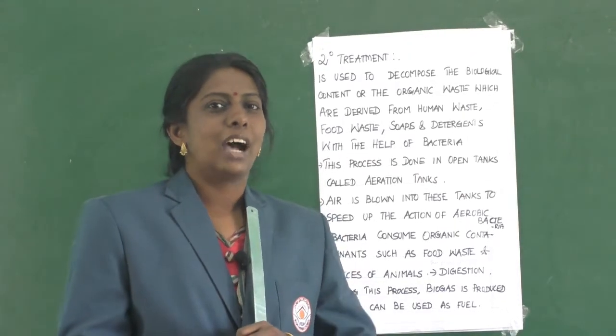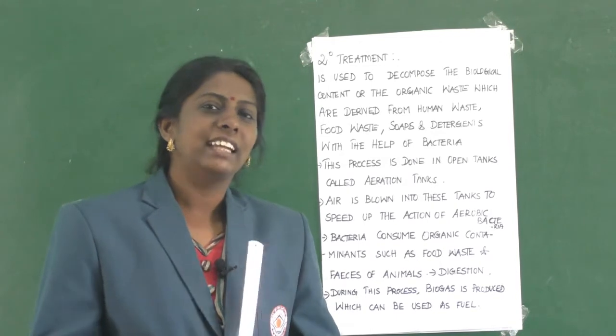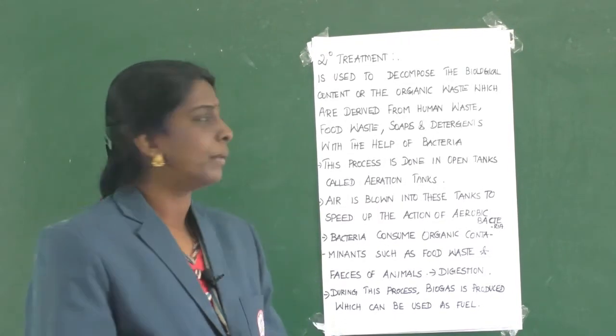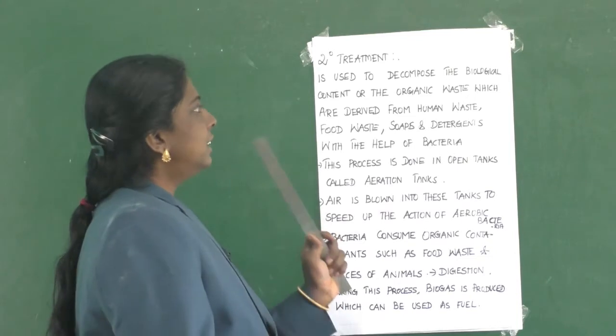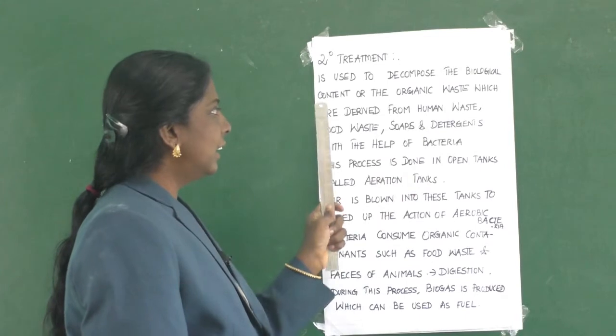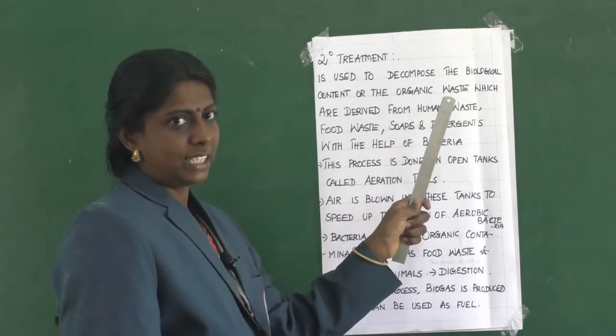Yes, children, now let us learn about secondary treatment. Secondary treatment is used to decompose the biological content or the organic waste.